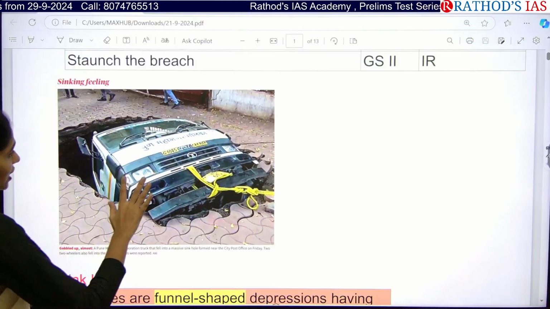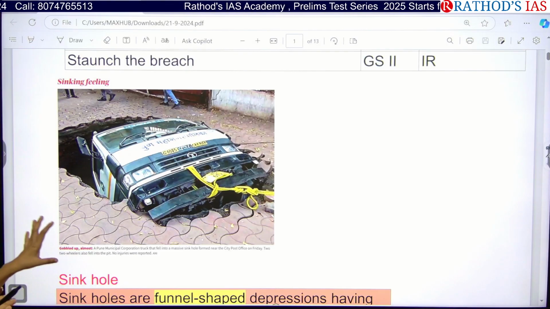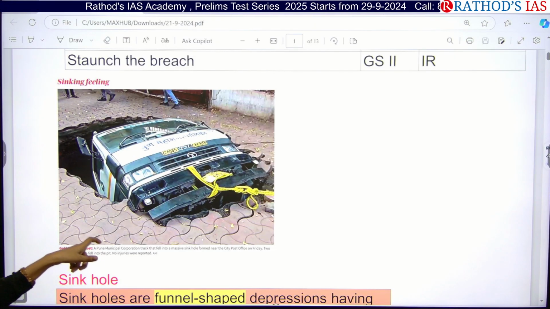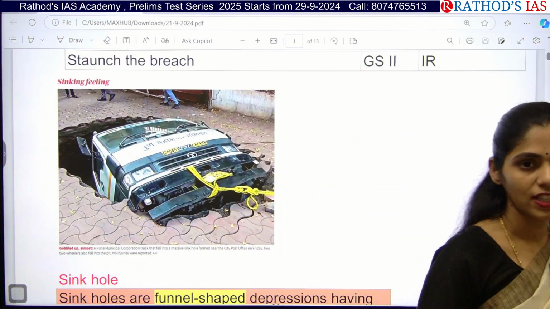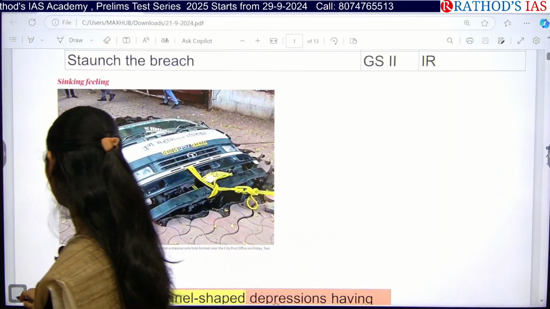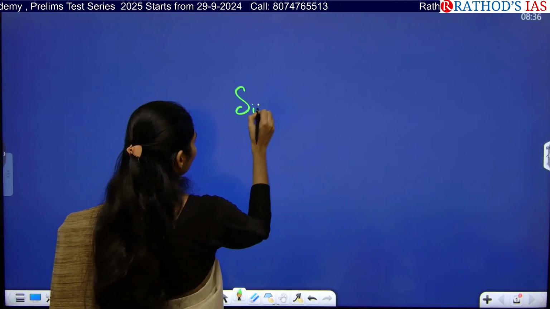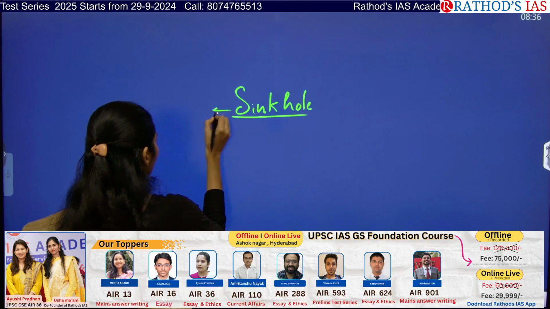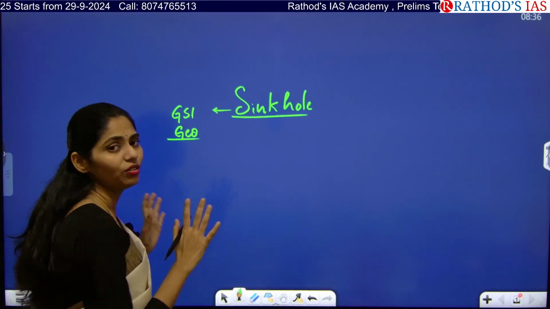So actually in international edition of Delhi, I found this image in the front page. So what does this image show? One truck which had gone into the ground, right? So what is this phenomenon which you can see in your geography? It is called as sinkholes. Okay, so this topic is from your geography. So it is called as sinkhole. So this topic you will see in your GS paper 1 under geography and in your world geography.